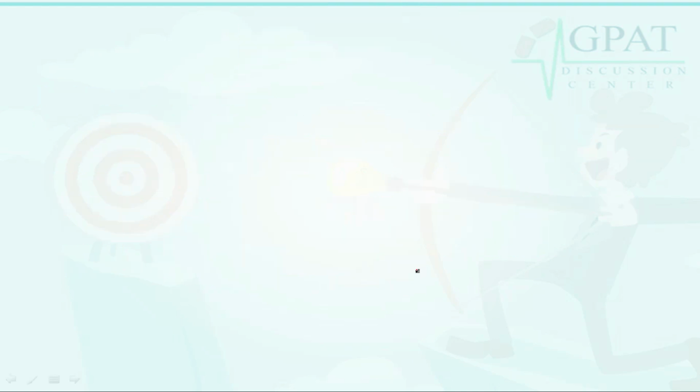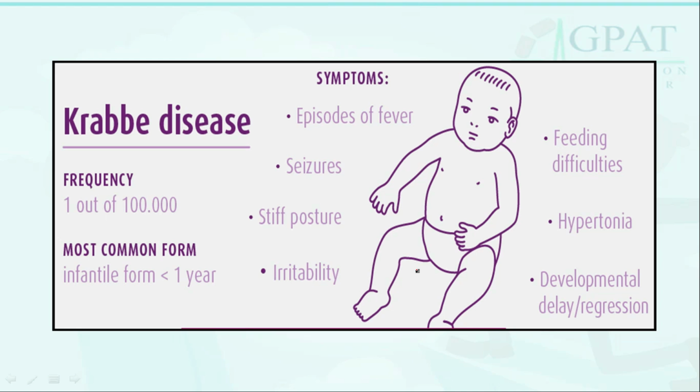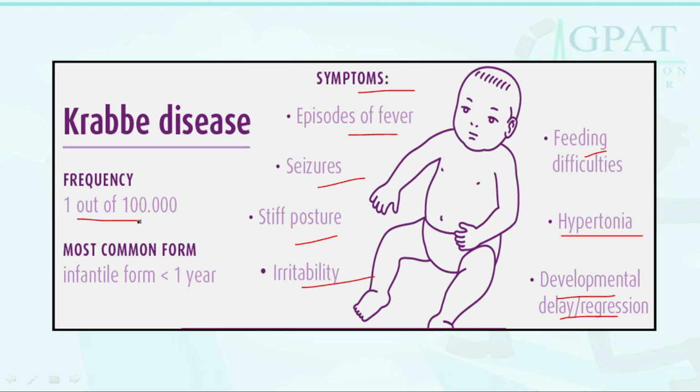Next, here we have Krabbe disease symptoms, the most common form and their frequency. The symptoms are episodes of fever, seizure, stiff posture, irritability, feeding difficulties, hypertonia, or developmental delay or regression. The frequency is 1 out of 100, meaning about 1%, and the most common form is the infantile form.